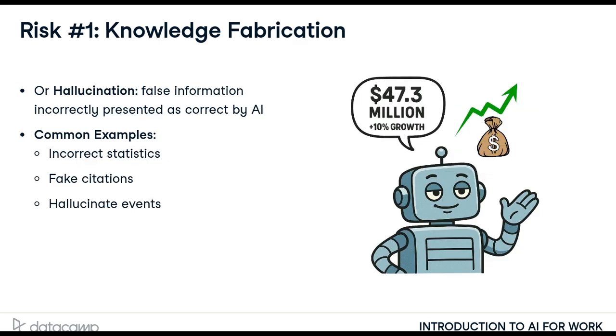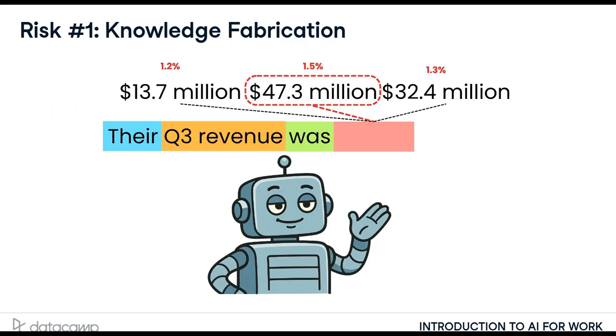For example, imagine you ask an AI assistant for a competitor's Q3 revenue. It might confidently tell you $47.3 million, complete with a growth percentage. The issue? That figure could be entirely made up. This happens because it predicts what sounds correct based on training patterns. It doesn't actually know facts. The danger is that false data might make its way into reports or business decisions. That's why verifying AI outputs is essential.